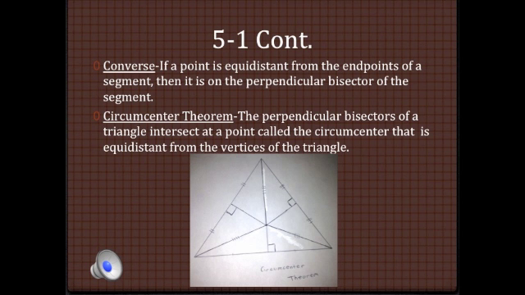Concurrent lines are three or more lines that intersect at the same point, and that point is called the point of concurrency. The point of concurrency of the perpendicular bisectors of a triangle is called the circumcenter. The circumcenter theorem says that the perpendicular bisectors of a triangle intersect at a point called the circumcenter that is equidistant from the vertices of the triangle. In the figure, you can see that the distance from the vertex to the circumcenter is equidistant for every angle.